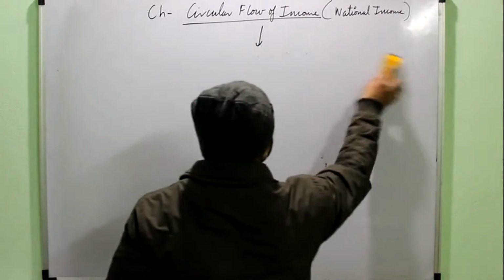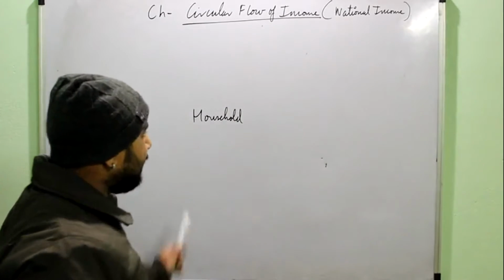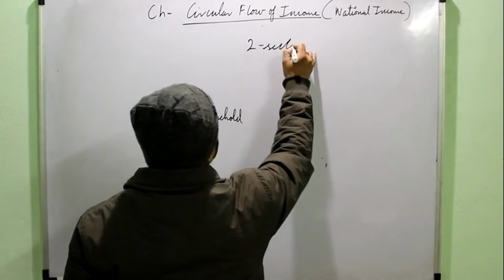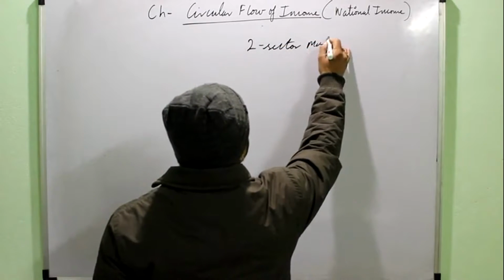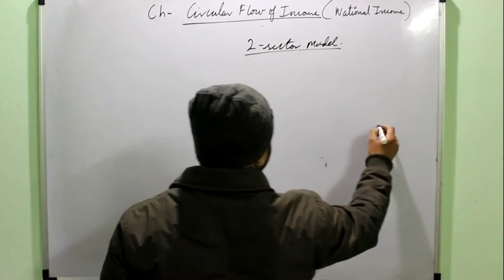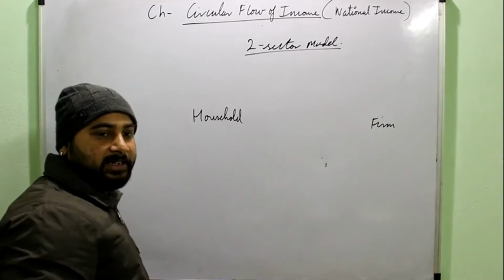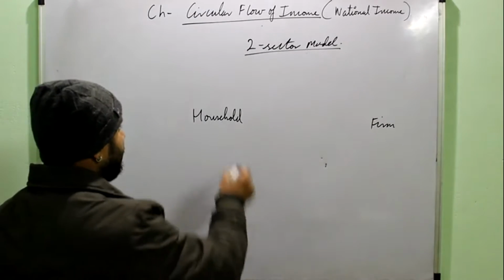Okay, so now we will move on to the correct diagrammatic representation of the system. It is a two-sector model. Why do I call it a two-sector model? Because I have two sectors, household and firm. Later we will study the three-sector and four-sector models as well.